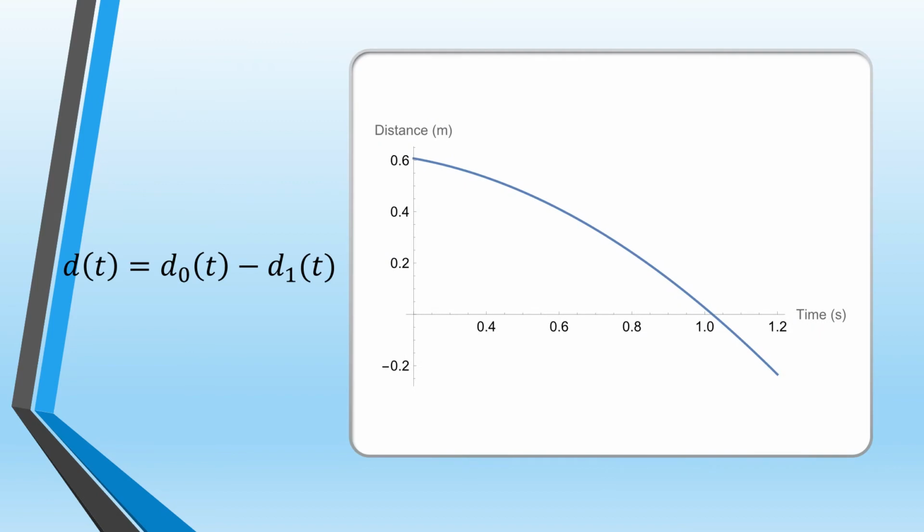After solving our model for the distance that Ruth Winder travels and subtracting the distance of the other biker, we can see that the maximum distance Ruth Winder and her bike will be ahead of the other biker is approximately 0.6 meters. At approximately 1.1 seconds the other biker will pass Ruth Winder because she will stop pedaling and air resistance will take over.